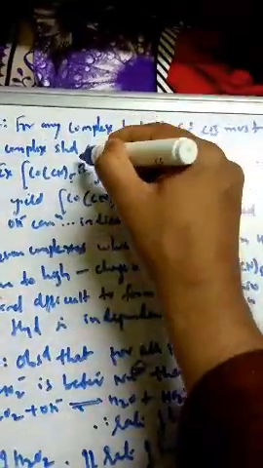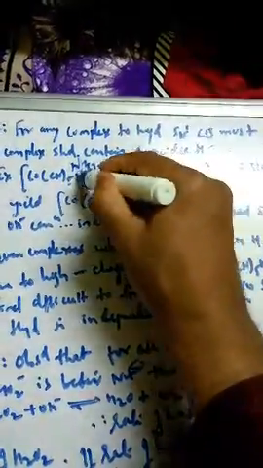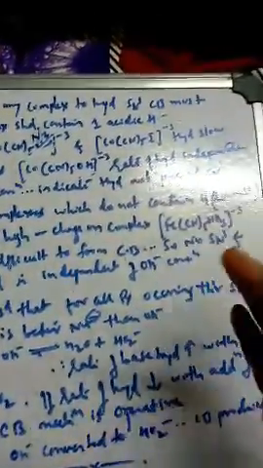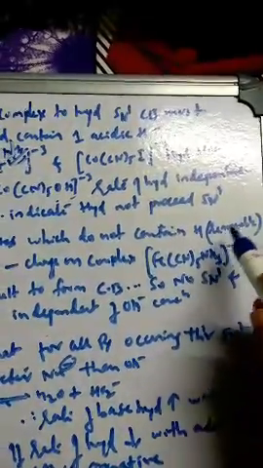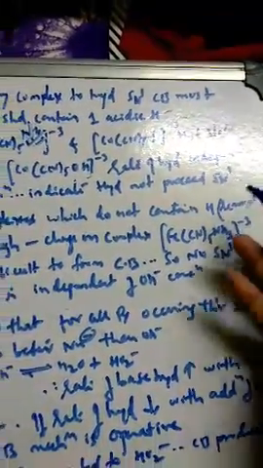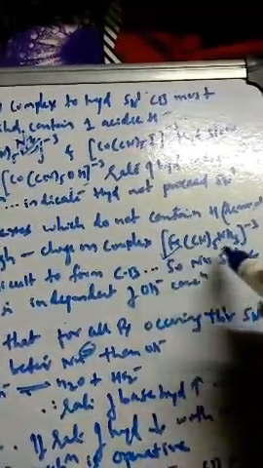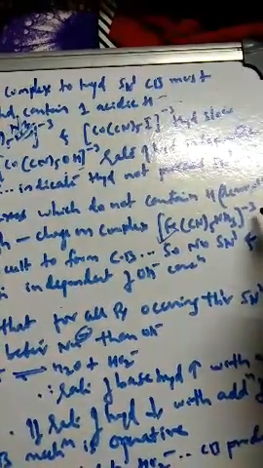But sometimes, if instead of Br I take NH3, what will happen? You may say that this is having hydrogen now, but this hydrogen is fixed, not released easily. Some complexes do not contain removable hydrogen, the hydrogen which cannot be removed. Like here, one example I have taken: amine pentacyano iron 3 complex. So what will happen here?